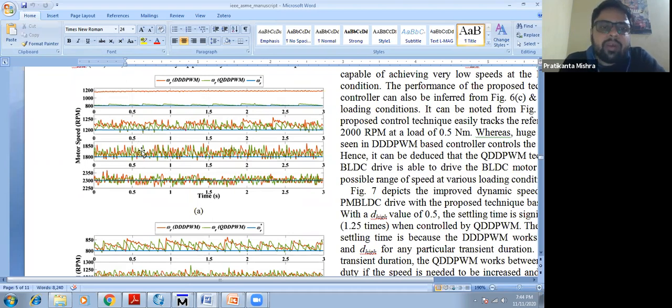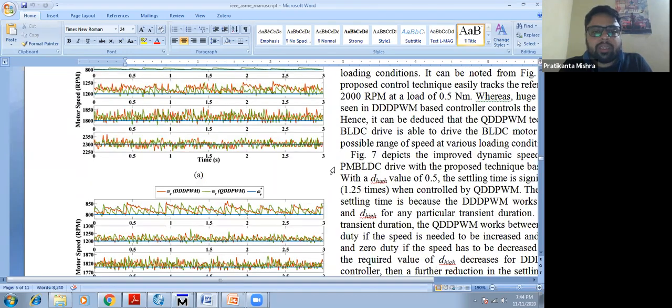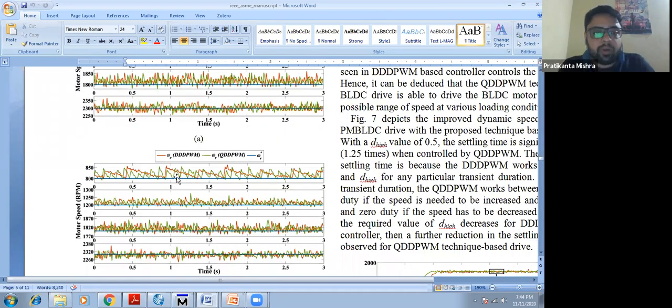But when we are approaching this particular mid-range of operation, then it can track the speed properly. Both of the controllers will be able to track the speed properly in this mid-range of operations. And when you are increasing the load, you can see the speed ripples will obviously increase. As you can see, the speed ripple is very high.